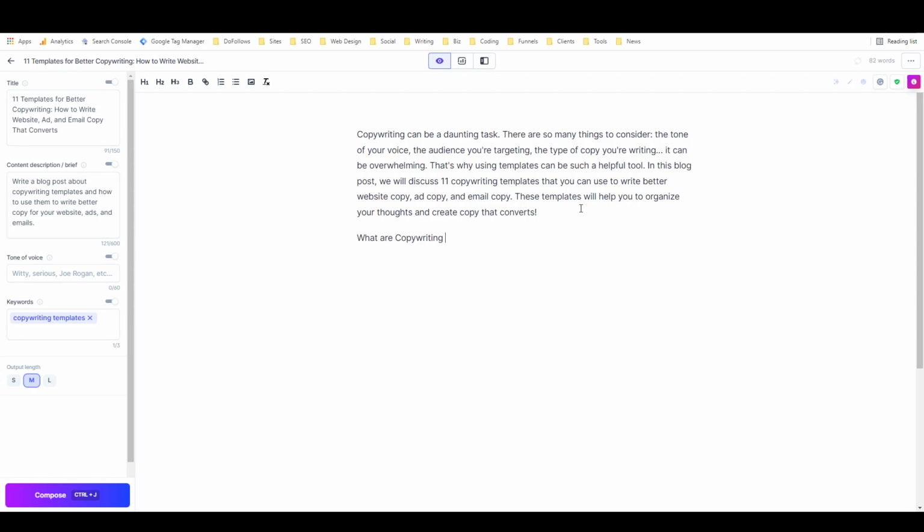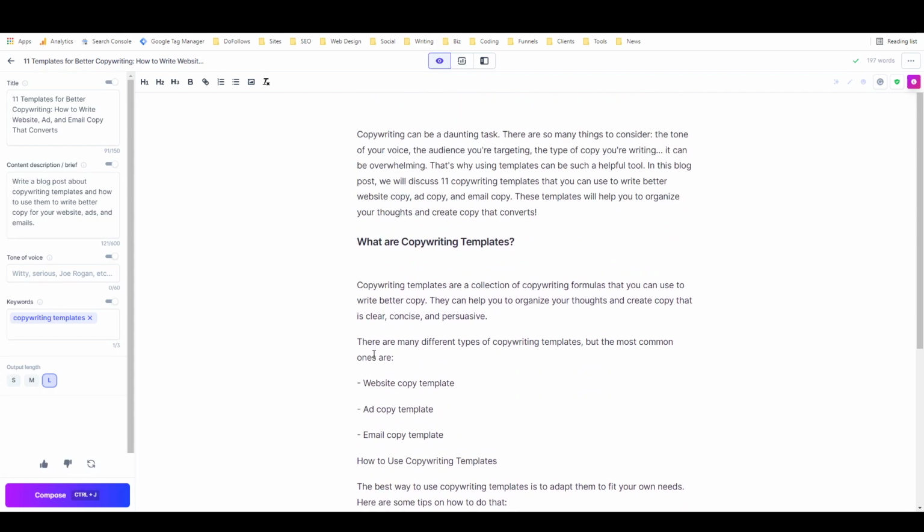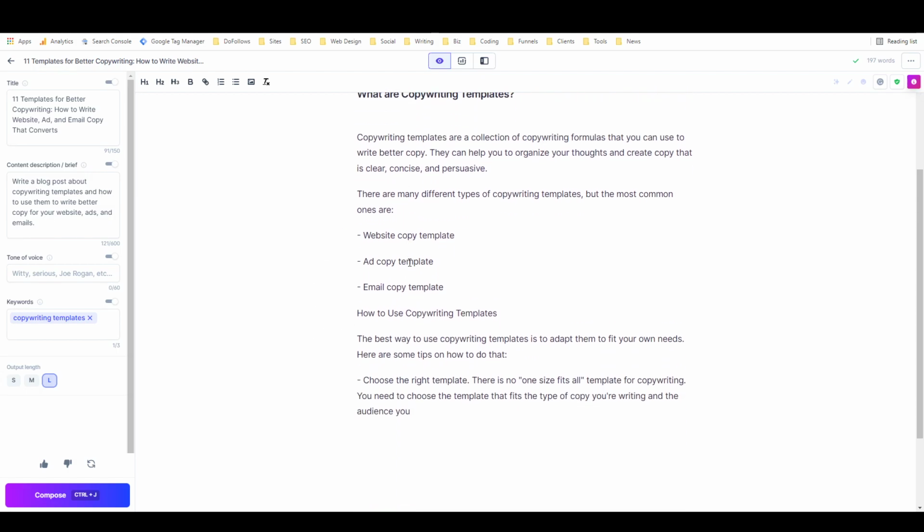Now I can literally just start with my blog post. What are copywriting templates? So I'm just putting in a subheading here, and then I can go to the next line and hit Control J, or I can click the compose button. Maybe I'll put it on long just to see how much we can get. Hit compose, and it's going to write a whole bunch of copy for me here. So that is how you can start a blog post workflow with Jasper, and that's how you generally write in the documents.